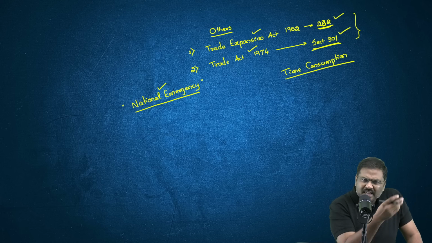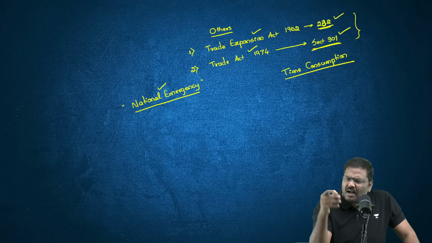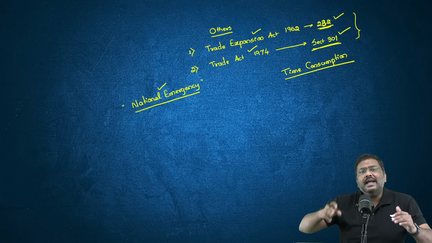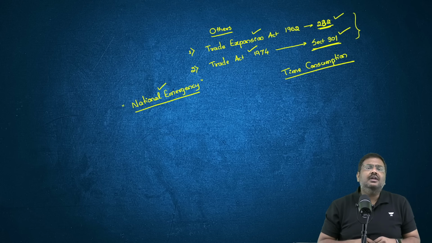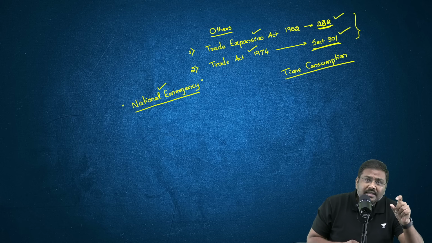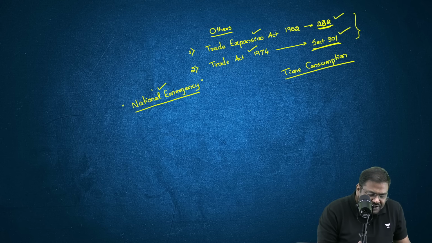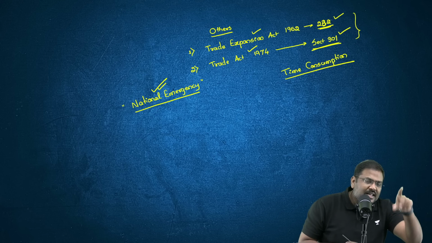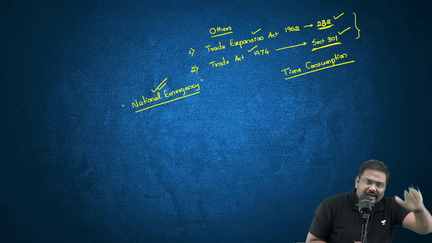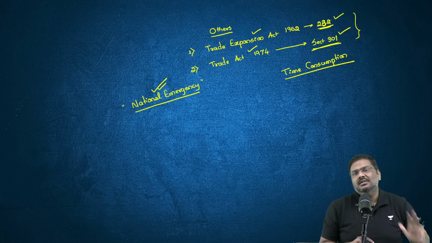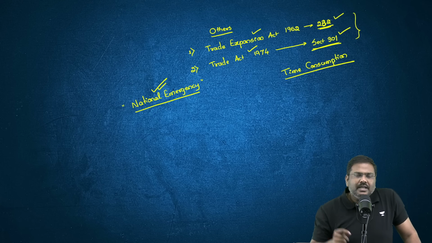So the argument is yes, there are different provisions under different laws where the tariffs can be announced by the administration, but all of these are time consuming procedures. Rather than that, there is a national emergency, and that's the reason we have imposed the tariffs on India along with many other trading partners. But the court in the USA has not accepted this argument.